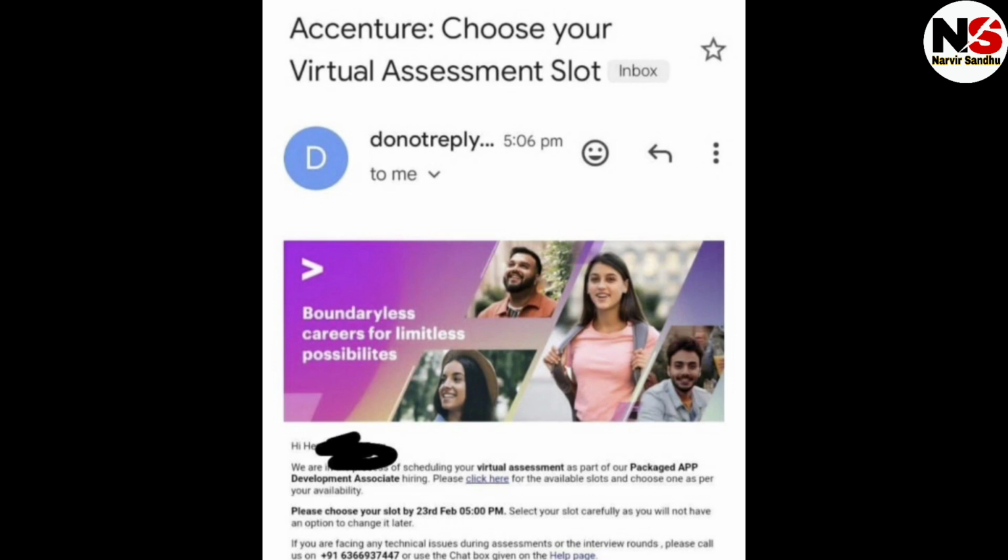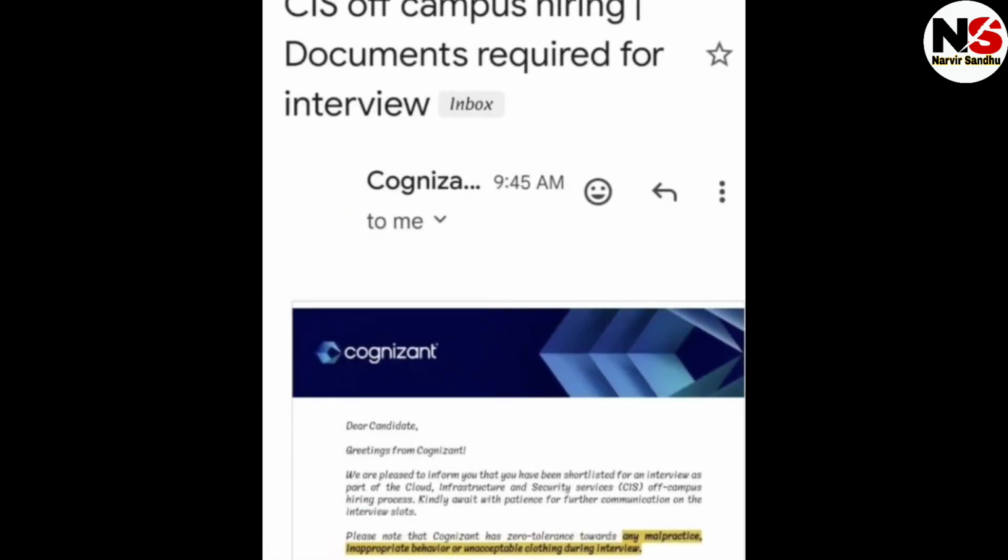If you are facing any technical issue during the assessment or the interview round, please call on this number 6366937447 or use the chat box option given on the help page. The next update is from Cognizant, as Cognizant is sending the document required for the interview mail, that is CIS of campus hiring.